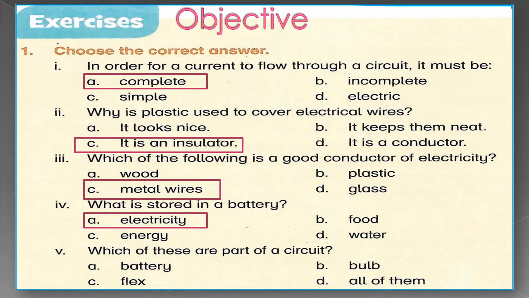Statement number 5. Which of these are parts of a circuit? A. Battery, B. Bulb, C. Flex, D. All of them. Yes, all these are components of a circuit. So our correct option is all of them. Yes, option D.